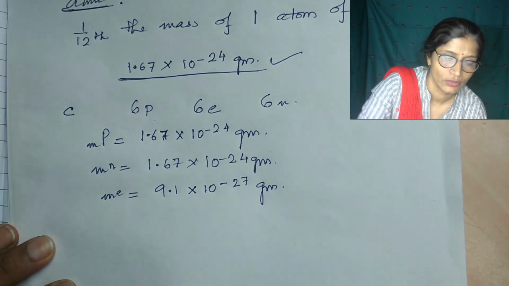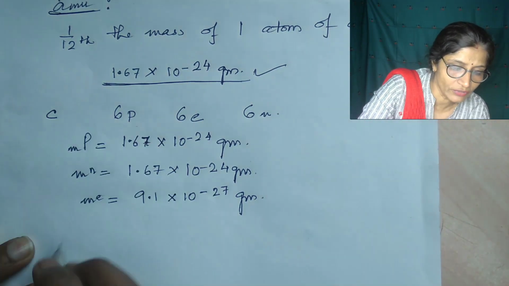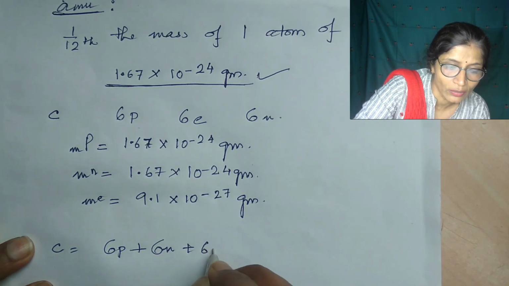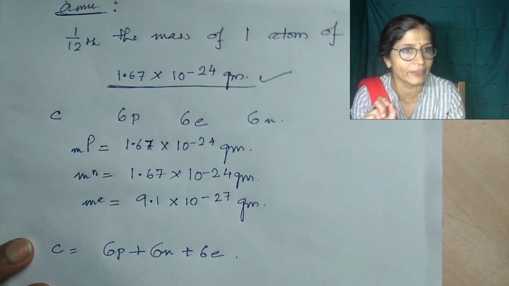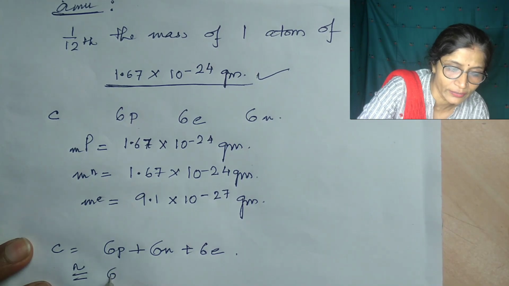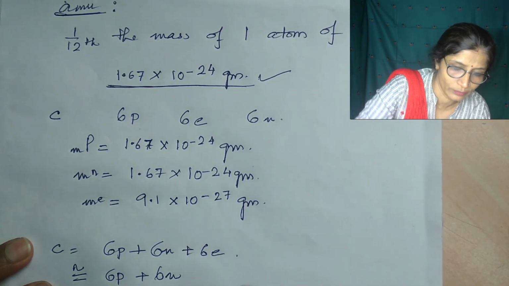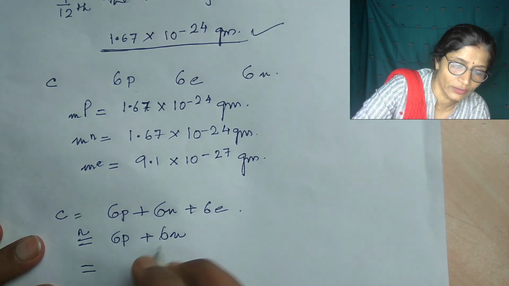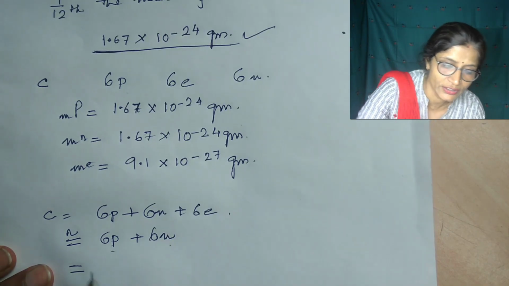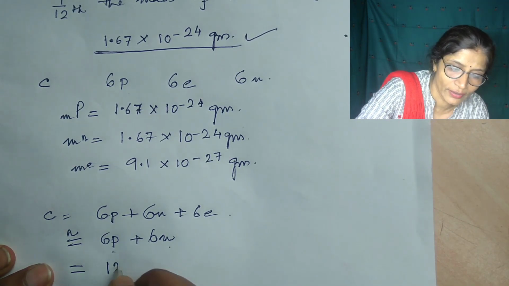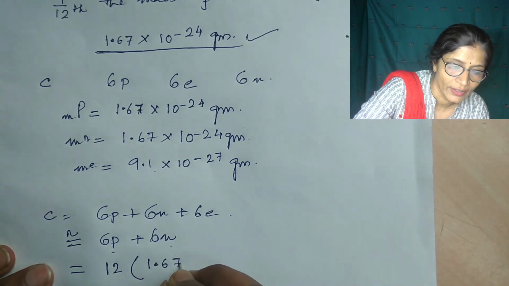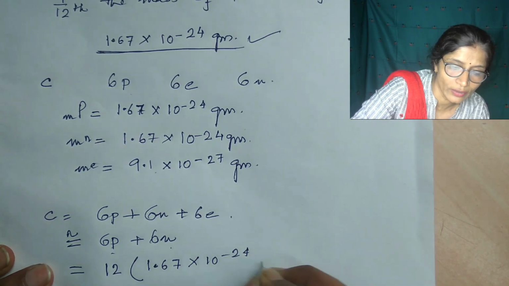So the mass of the carbon atom is equal to 6 protons plus 6 neutrons plus 6 electrons. But the mass of an electron is negligible compared to the mass of the proton and neutron. That is why it is considered equivalent to 6 protons plus 6 neutrons. The mass of each proton is equal to the mass of each neutron, so it is equal to 12 units, with the mass of proton and neutron being 1.67 into 10 to the power minus 24 gram.